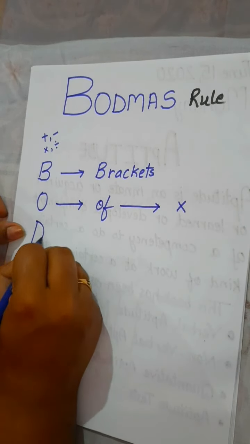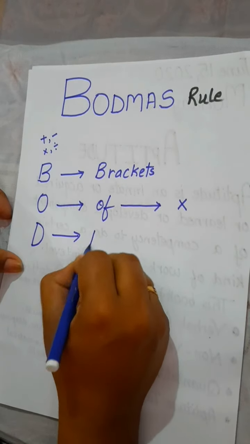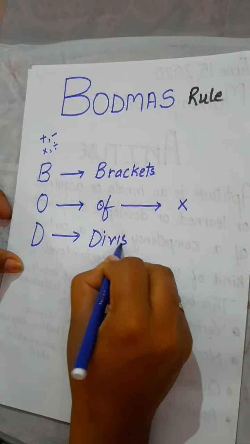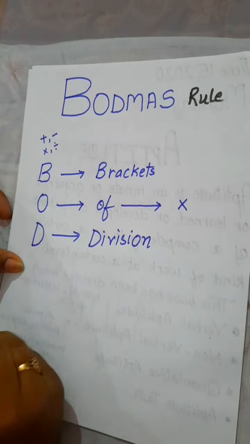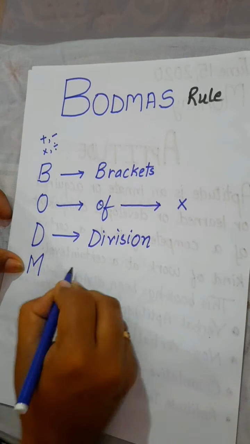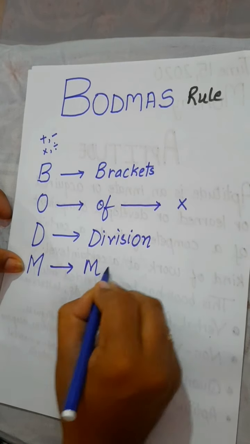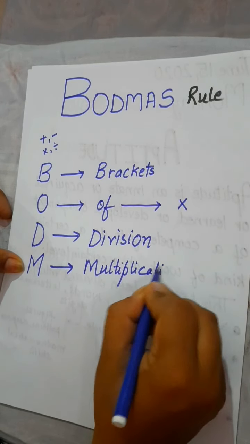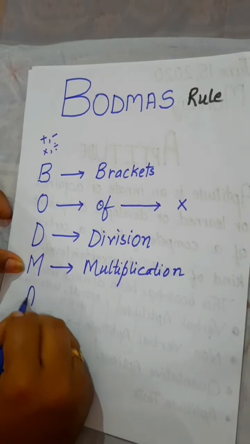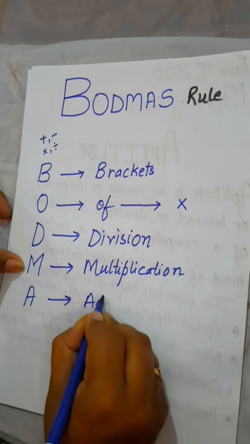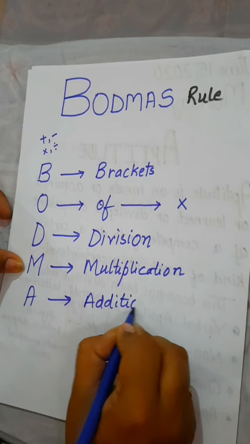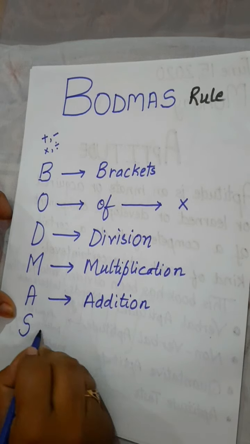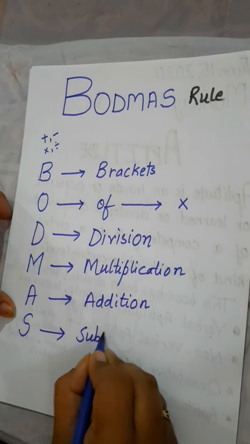Then next we have D. Here D means division. Then we have M. M means multiplication. A means addition. Then S means subtraction.